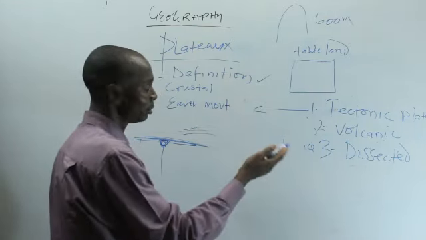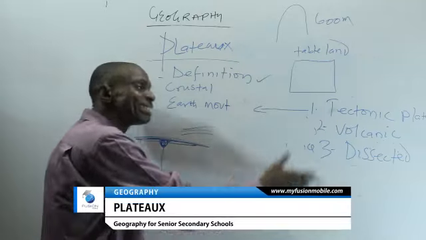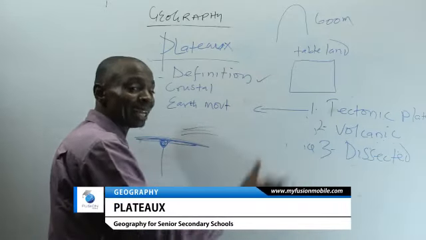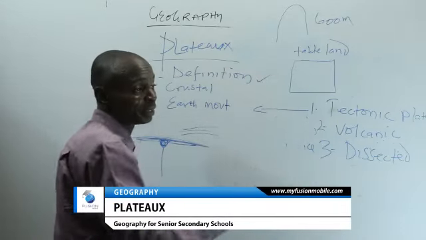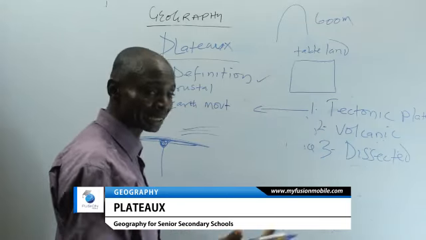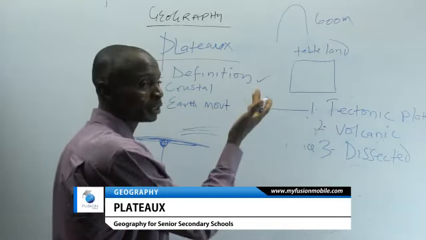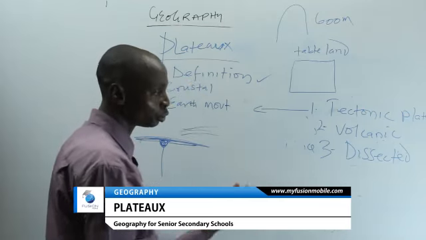Remember, we are talking about plateau. Plateau is an elevated tableland with a flat surface, and that is why people can settle on top of plateau, unlike mountains and the other features.